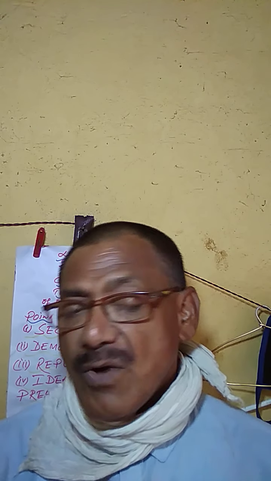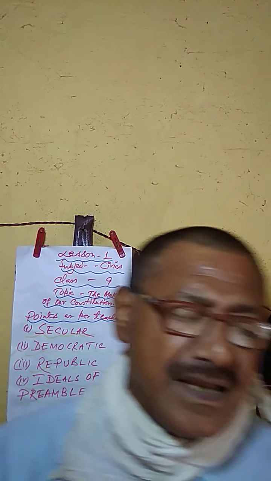And next one, democratic. Democratic means the concept of formation of a government of the people, for the people, by the people. In that case, people would be able to form their own government by casting their votes. Each citizen having 18 years of age or above would be able to cast his or her vote and can take part in the process of formation of a government. This is the main concept of democracy.